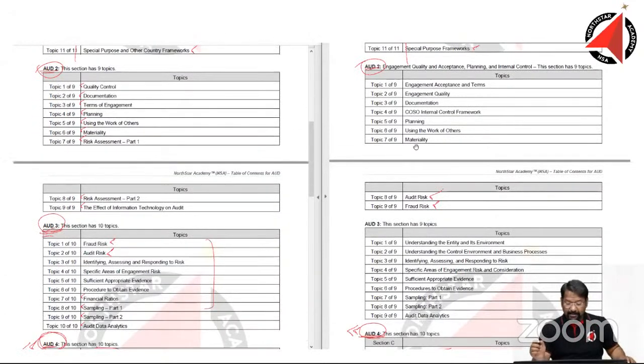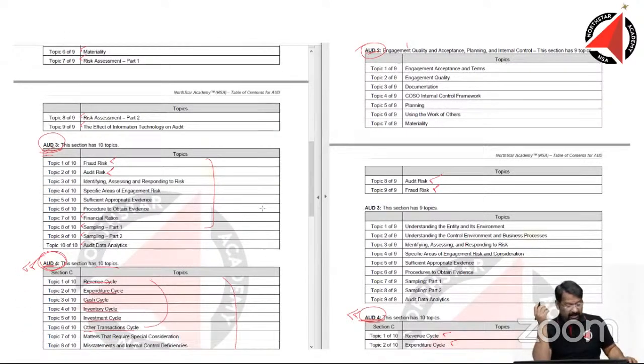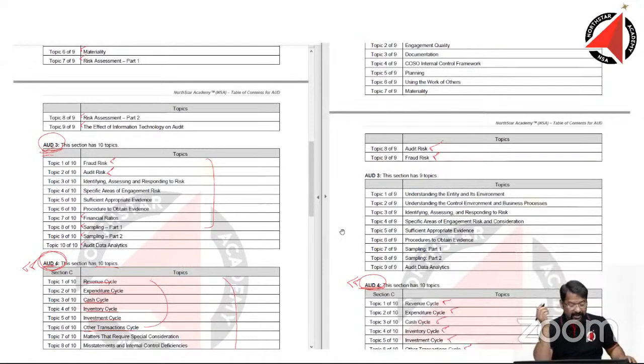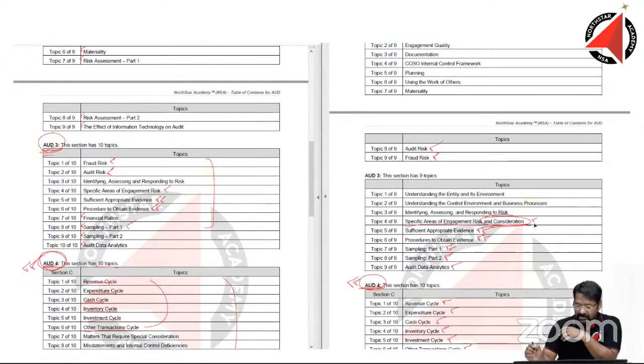2 and 3, some combination change has happened. Now, if you look at 3, some combinations like sampling are there. Here also we have seen sampling. Data analytics is there. So procedures to obtain evidence, sufficient appropriate evidence, specific areas of engagement risk. Here also specific areas of engagement risk and consideration. So there is something new. A small change is there in consideration, that's a small change.